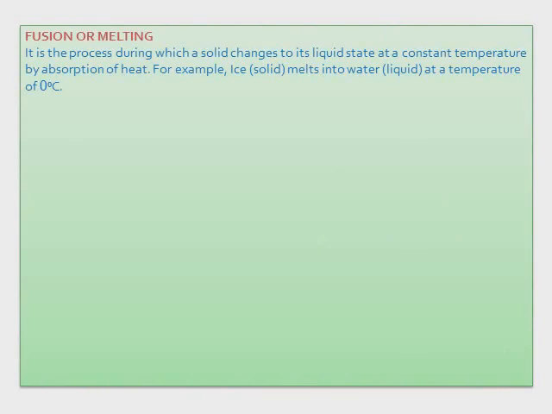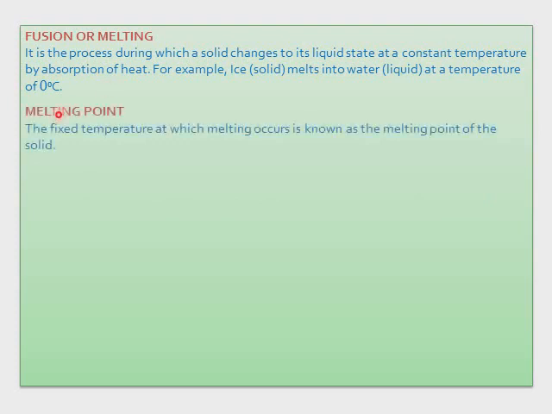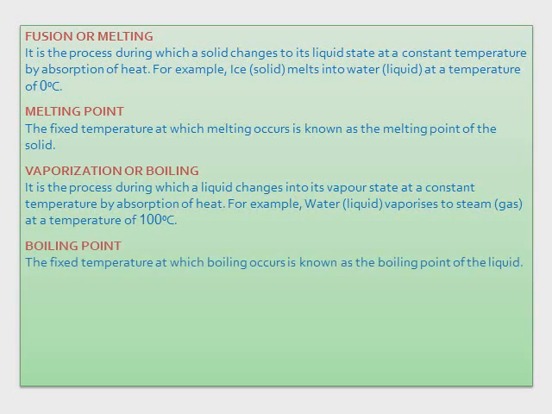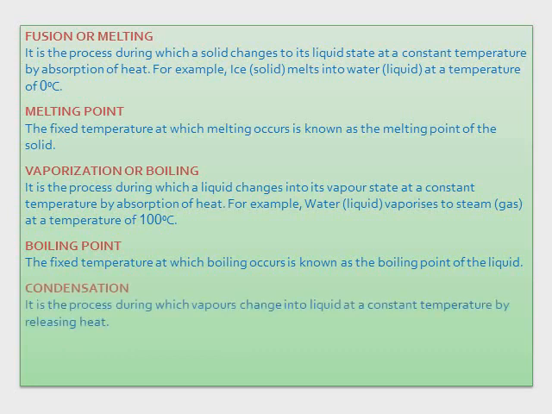The first is fusion. It is a process during which a solid changes into its liquid state at constant temperature. Very important, at constant temperature by absorption of heat. Melting point. The fixed temperature at which melting occurs is known as the melting point of the solid. Vaporization. Again, it is the process during which a liquid changes into vapor at constant temperature by absorption of heat. Boiling point. It is a fixed temperature at which boiling occurs.